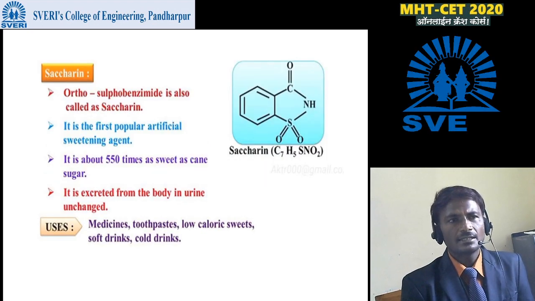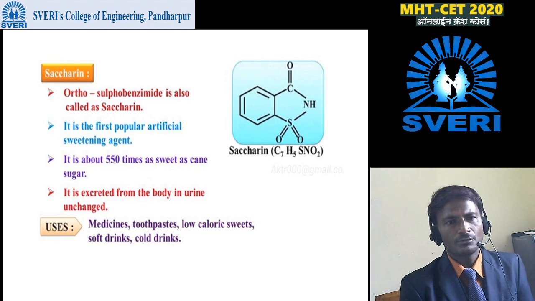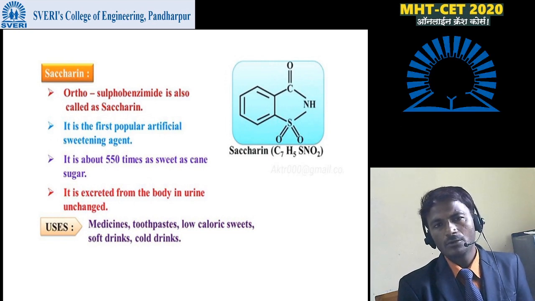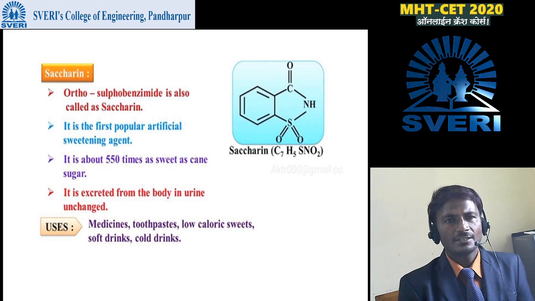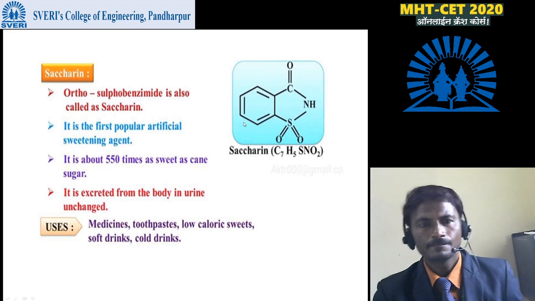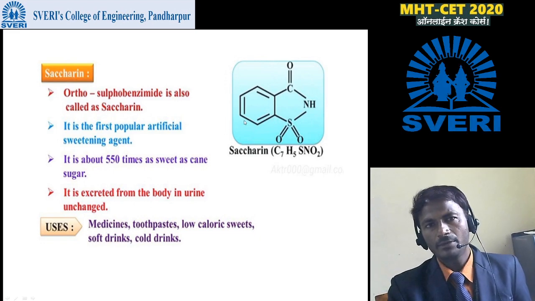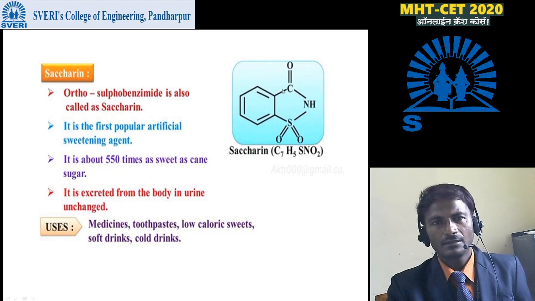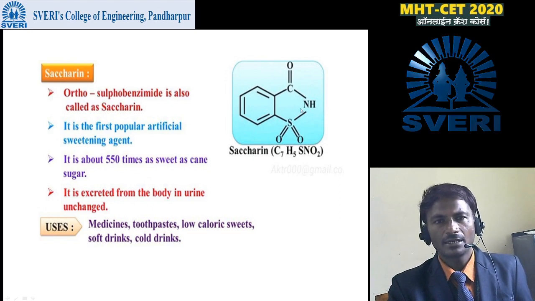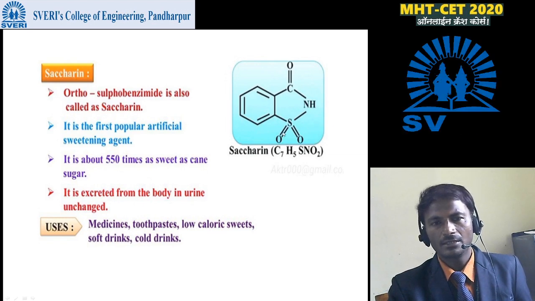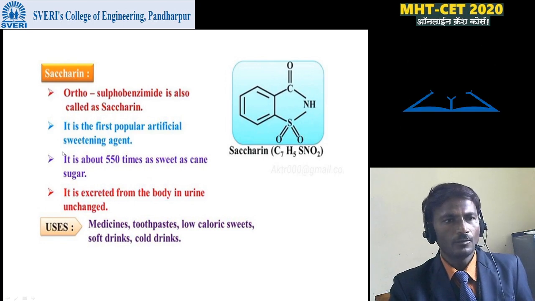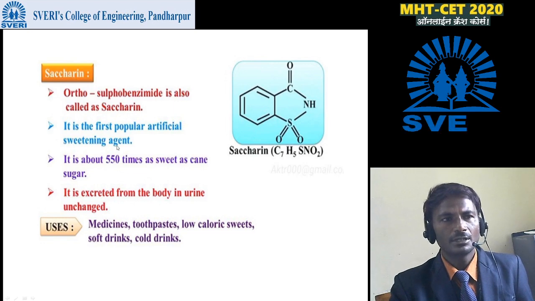For example, saccharin is one example of an artificial sweetener. We can see here the molecular formula is C7H5SNO2 and the structure is given here. A benzene ring is connected with a 5-member ring in which 2 carbon atoms are replaced by N, nitrogen, and sulfur, and this sulfur is connected to double-bonded O, and this carbon is connected to a double-bonded O. It is the first popular artificial sweetening agent.